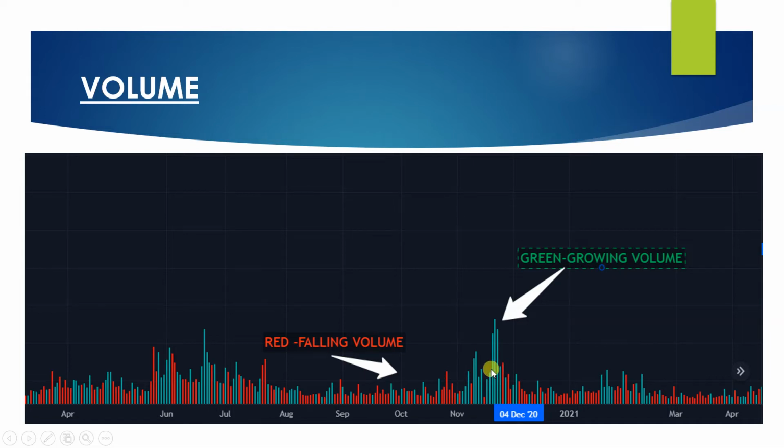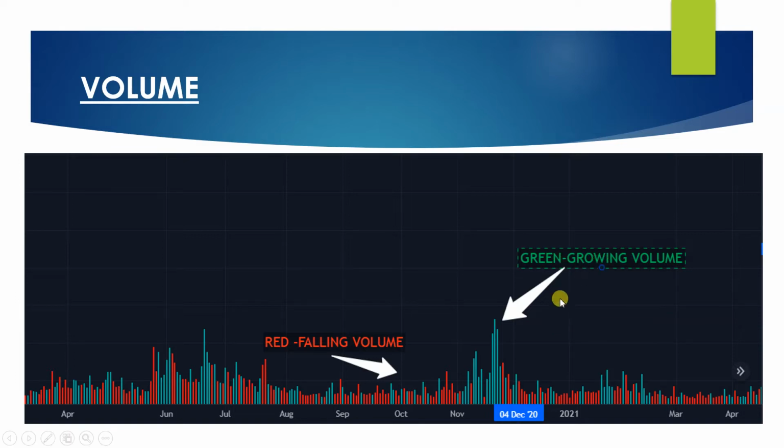You cannot blindly trust these volume candle bars as being completely buyers. No, there will be buyers and sellers. It may be 51% buyers and 49% sellers. You should know what is happening inside this bar. So we will try to decode it one by one. This is what I wanted to say. Red is a falling volume. That means people are exiting. That's what we have been taught. Let's understand it in the simplest way.